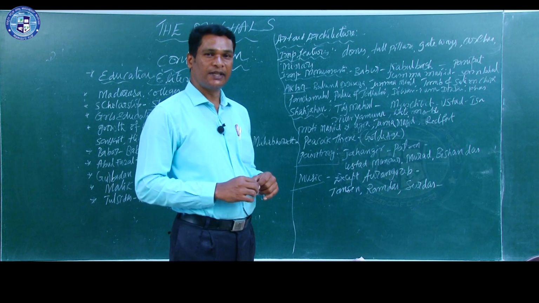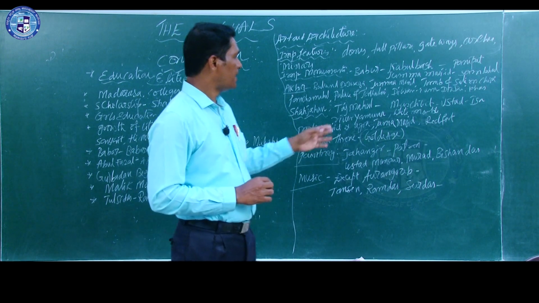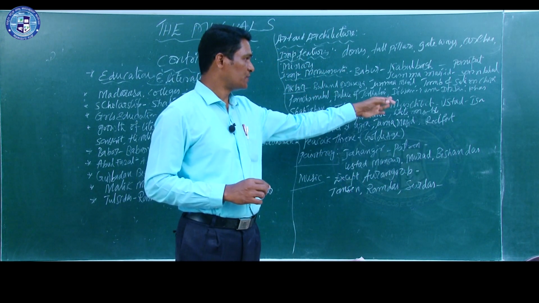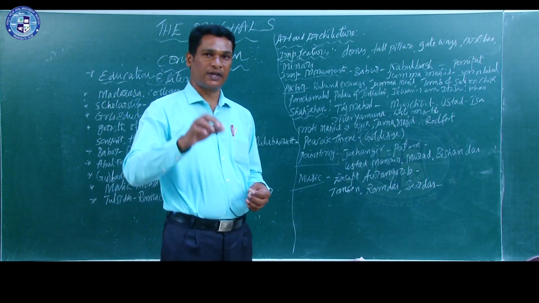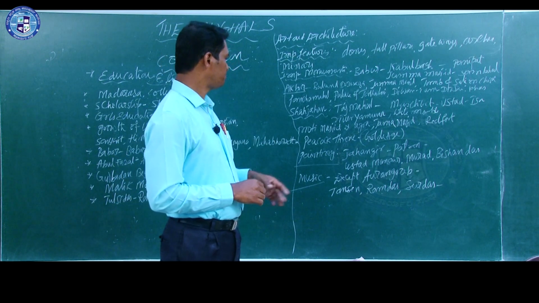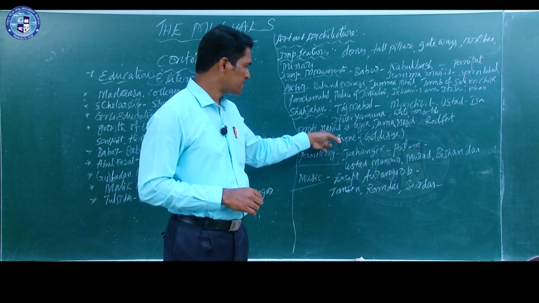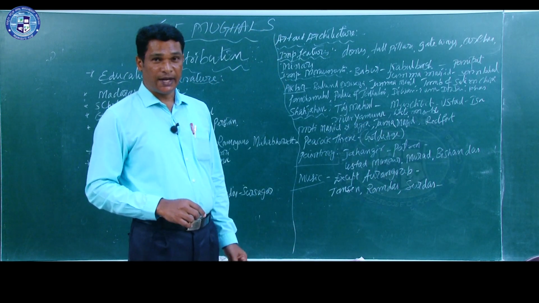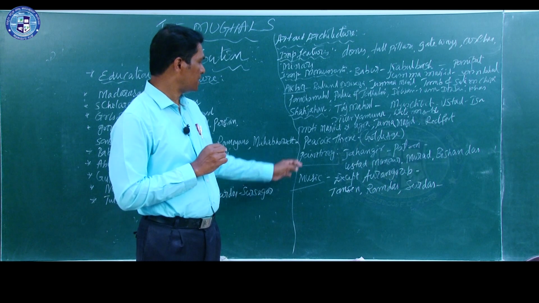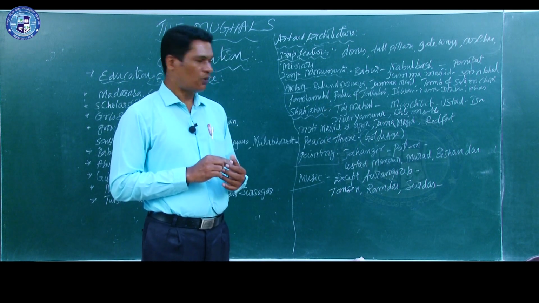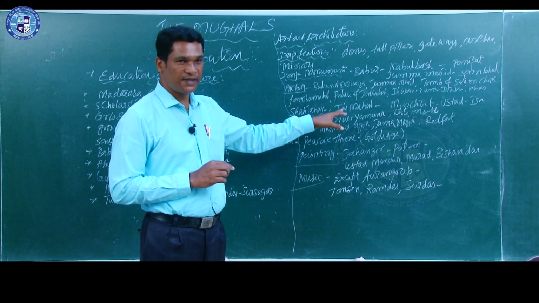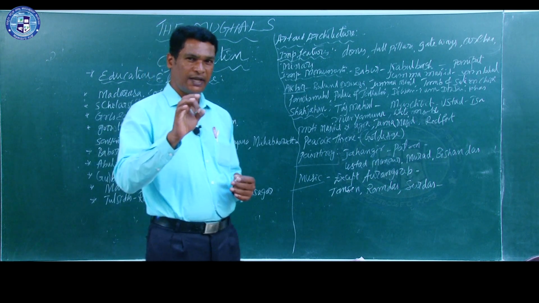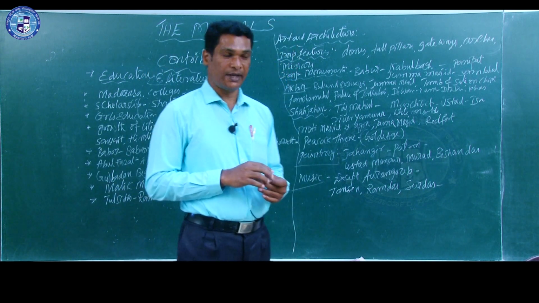It is built in white marble, and the main architect of this Taj Mahal was Ustad Isa, and it is on the bank of the river Yamuna. After that he built Moti Masjid at Agra, then Jama Masjid, then Red Fort, and another important contribution of Shah Jahan is the Peacock Throne. So, while studying all these points, we can say the period of Shah Jahan was considered the golden age in architecture, golden age.